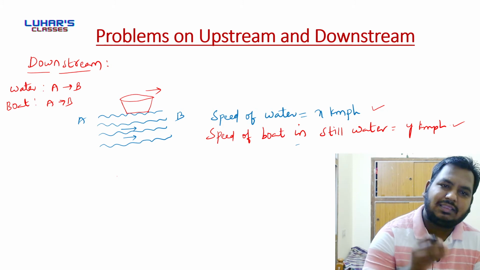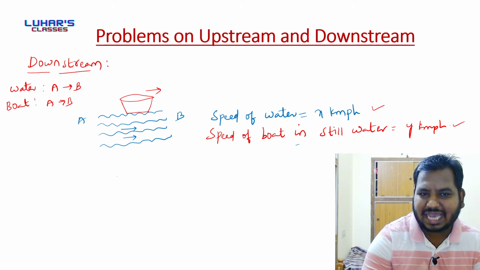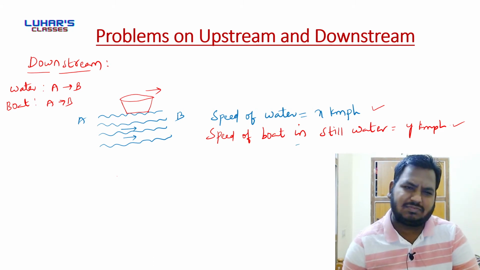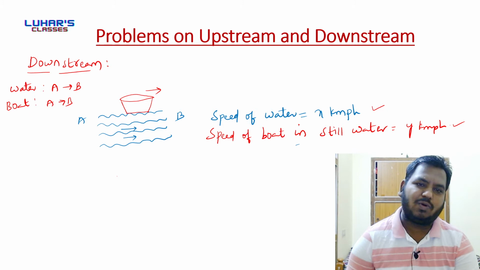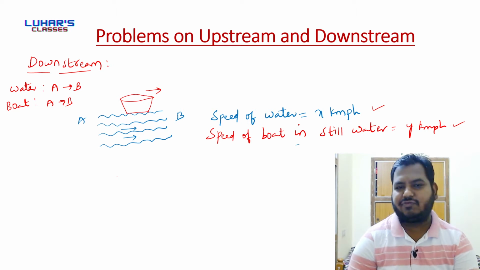That means the direction of movement of boat and the direction of flow of water is same. Both should move in same direction. Sir, what is downstream, sir? Downstream is nothing but if the boat and water are moving in same direction, then we call it a case of downstream.